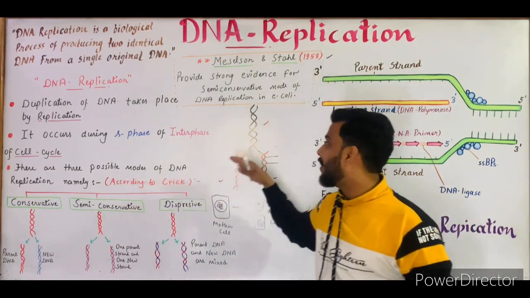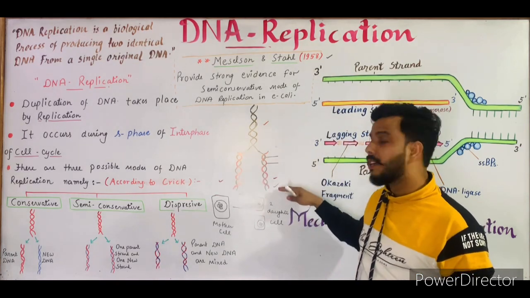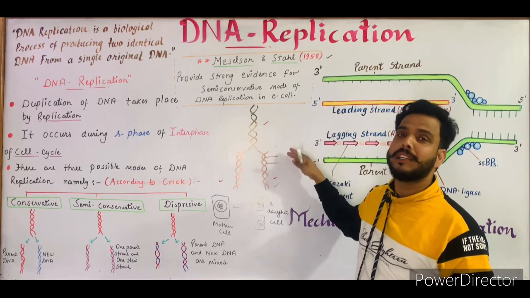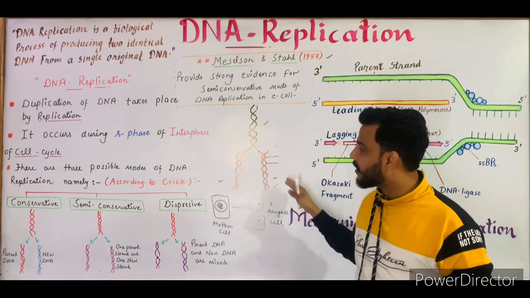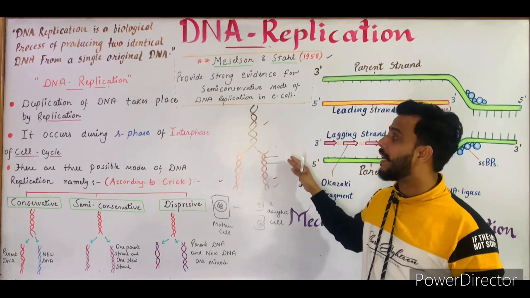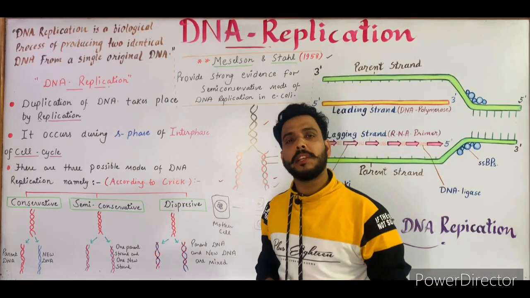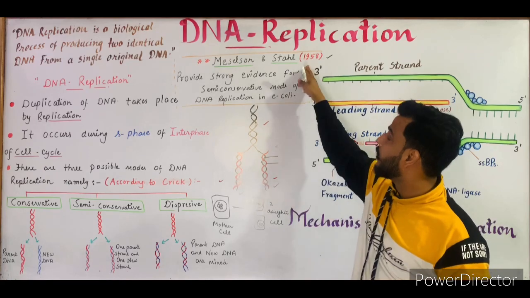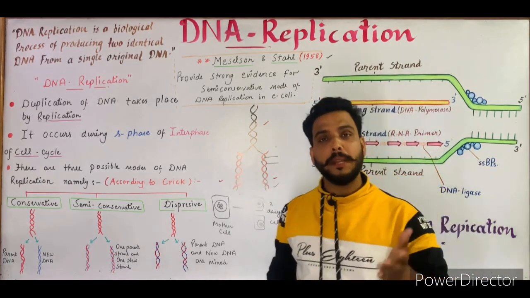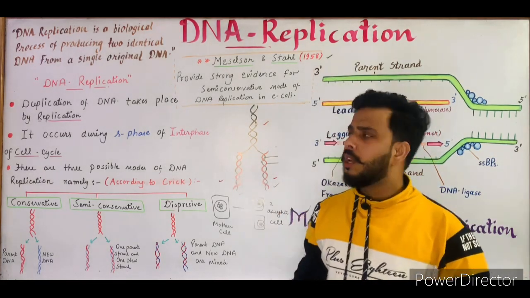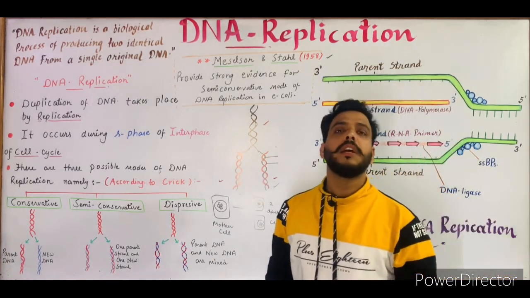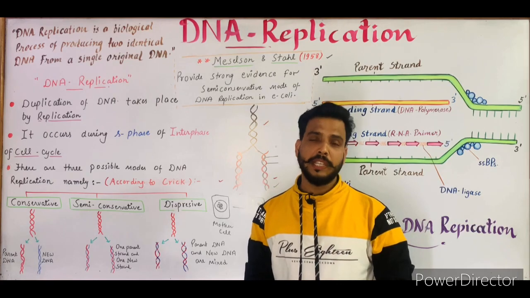Meaning what? When the replication occurs, the identical DNA consists of a single strand of parent DNA while another strand is newly formed. So this type of replication is termed the semi-conservative method of replication, and it was proved by Meselson and Stahl in 1958 by their experiment on E. coli bacteria. So these were some important points related to DNA replication. Now I will tell you about the mechanism of DNA replication.